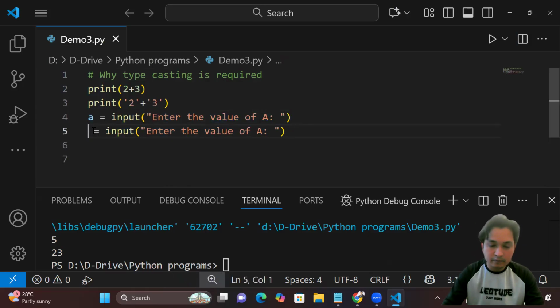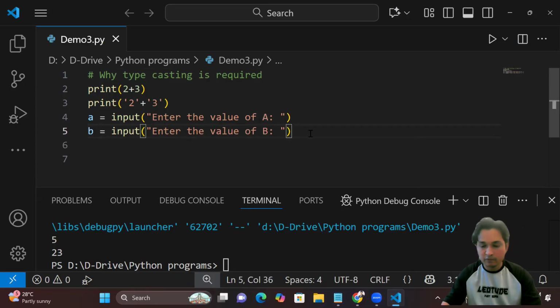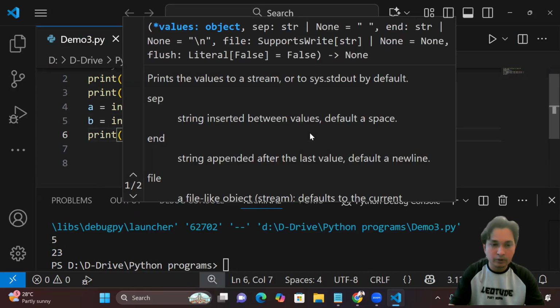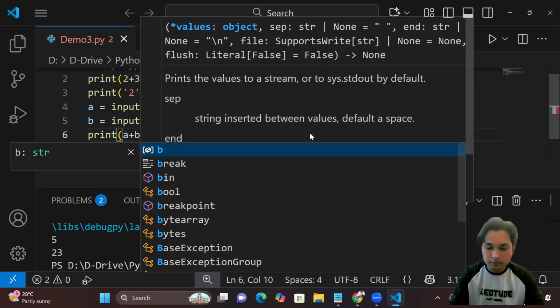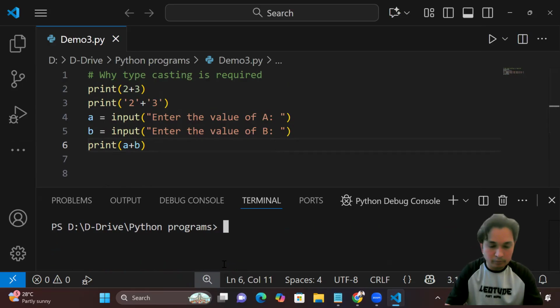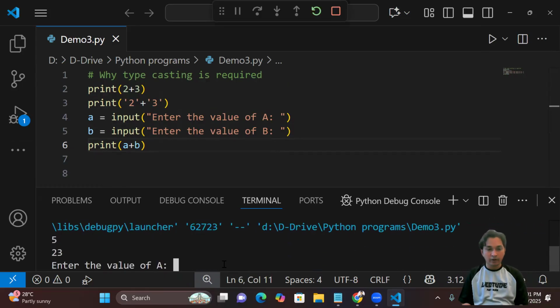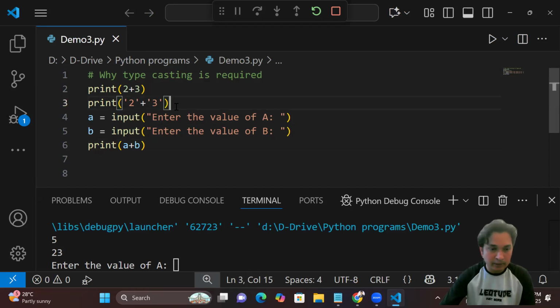And here the value of B, I'm going to accept the value of B. Fine. And I'm just going to write here A plus B. This time I'm going to accept the same value, but from the runtime environment. Let me check. Let's clear this terminal and run this code. So 5 and 23 I'm getting, as we have already expected this answer.